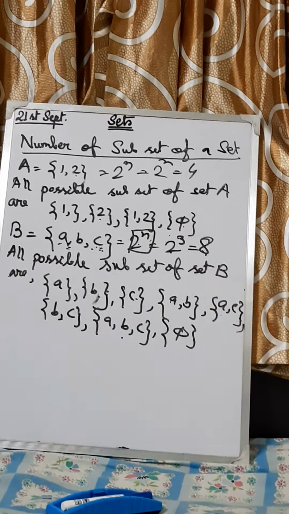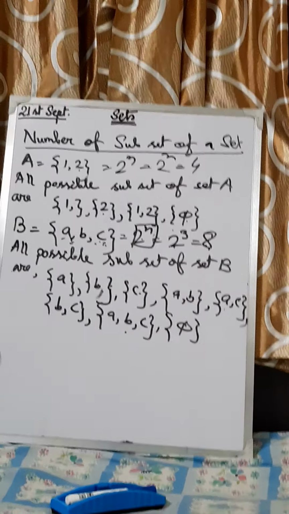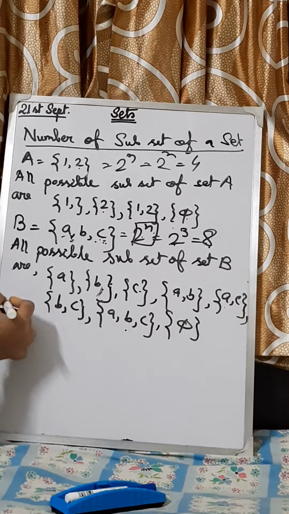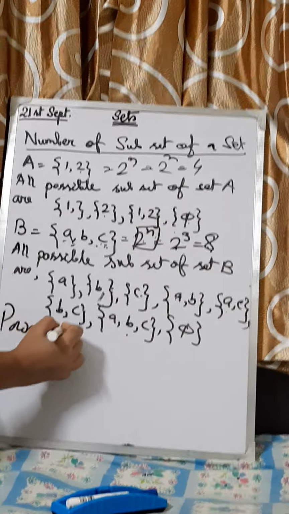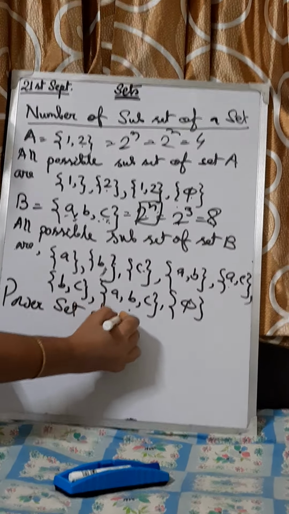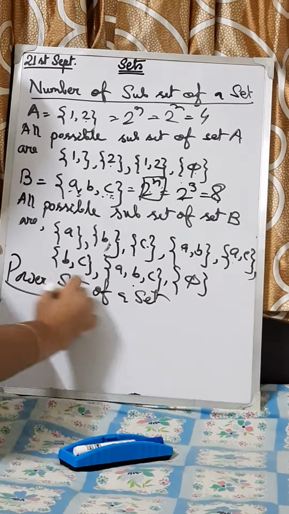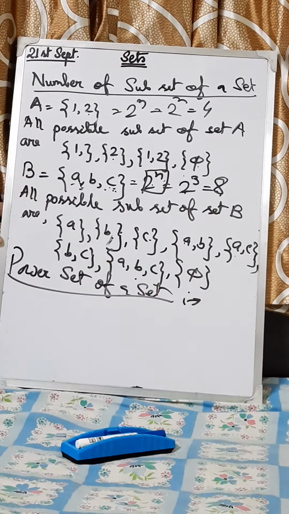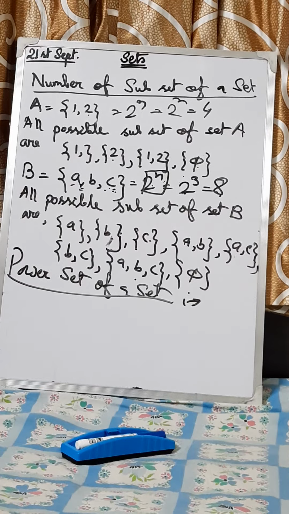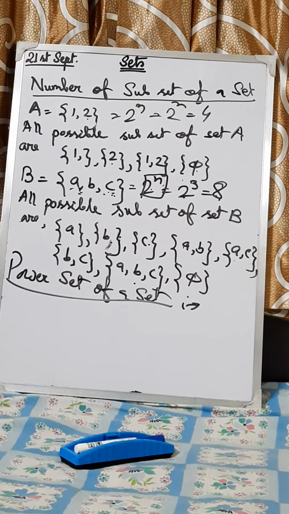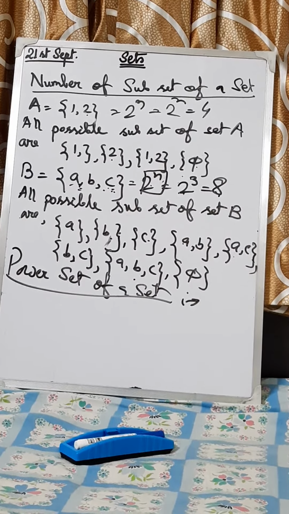Okay. Now power set of a set. See, the set of all possible subsets of a set is called its power set.